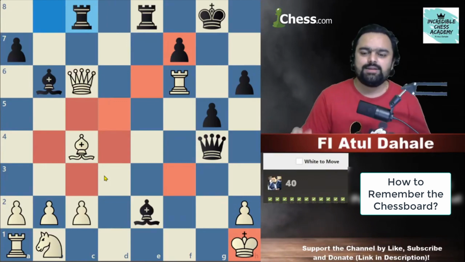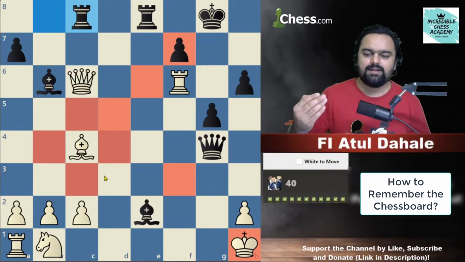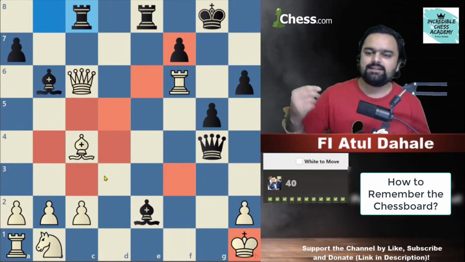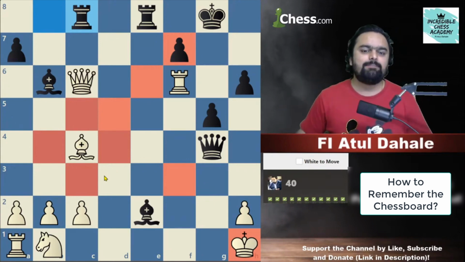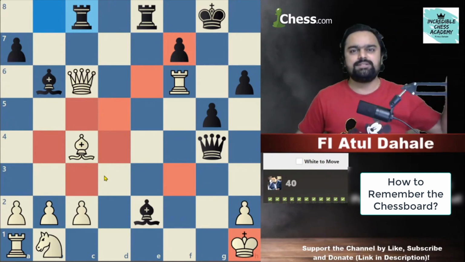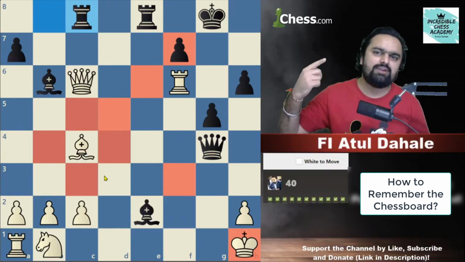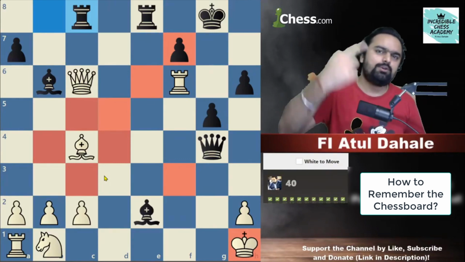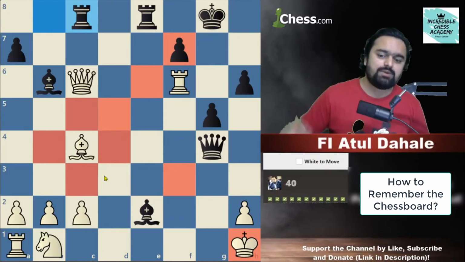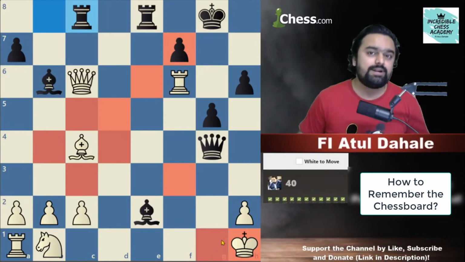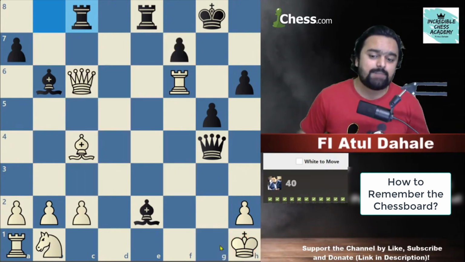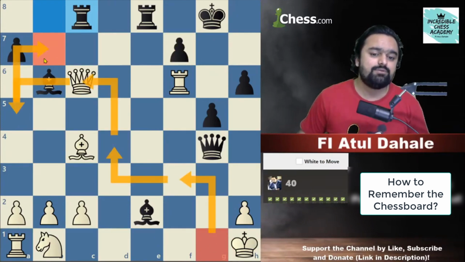The second thing you can do is ask your friend to say, the knight on g1 is there, tell the path of the knight if he wants to go to b7 square. So in your mind you need to calculate how the g1 knight will travel to the b7 square. Maybe the knight will go to f3 square, then maybe d4, then c6, a5, b7.